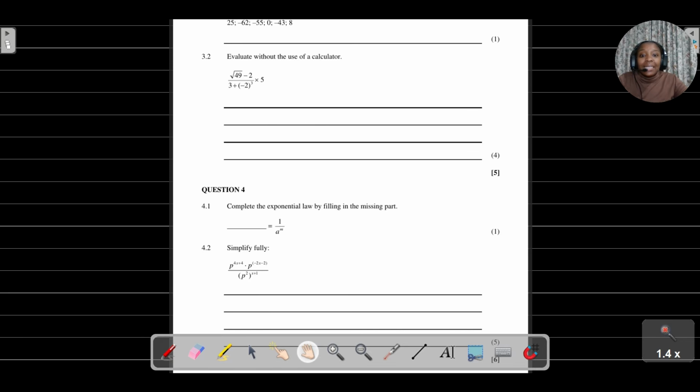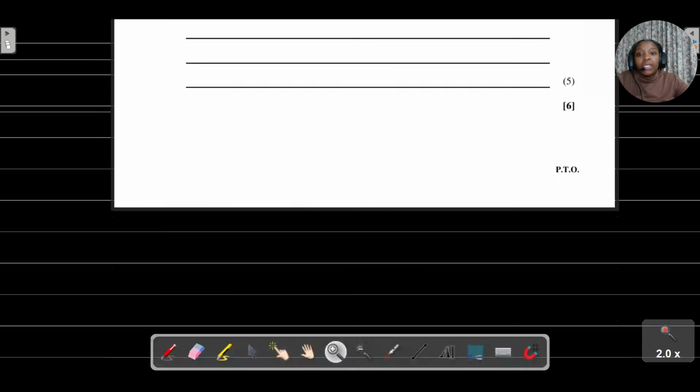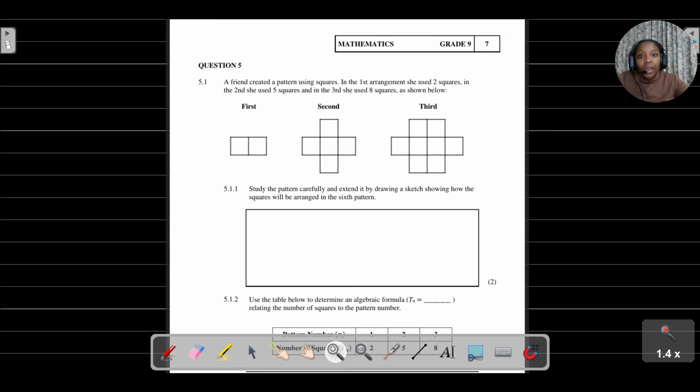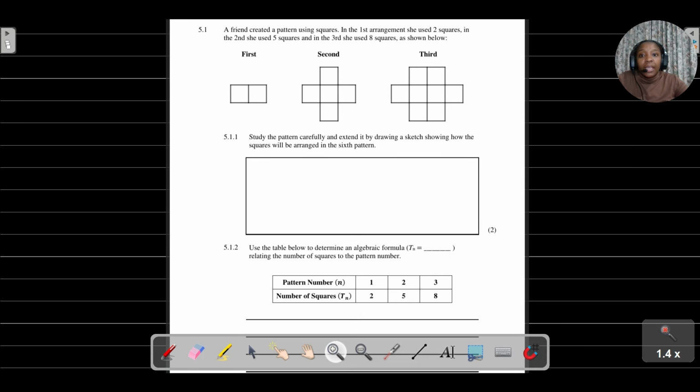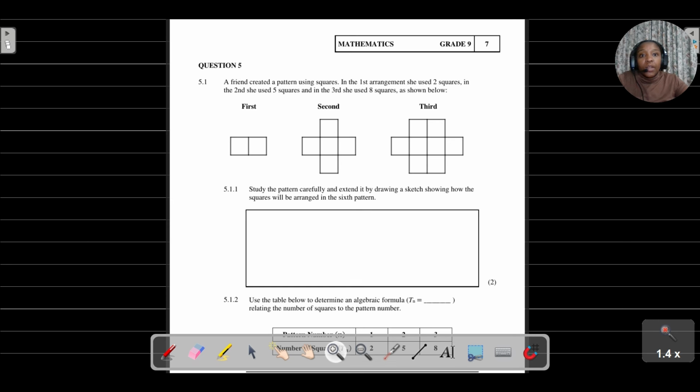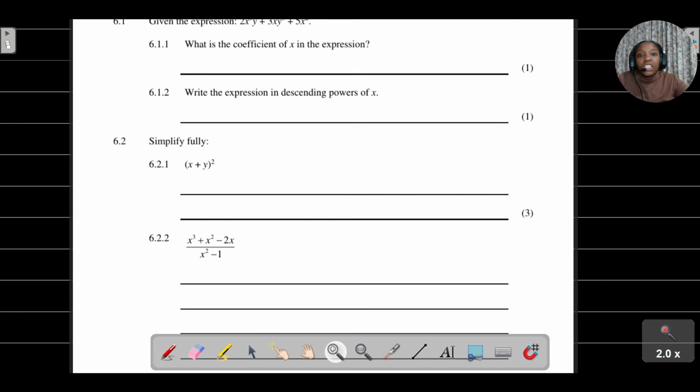We're also going to be assessed on the exponential laws that we went through in term number 2. Then we're looking at patterns in question number 5, and functions and relationships as well.